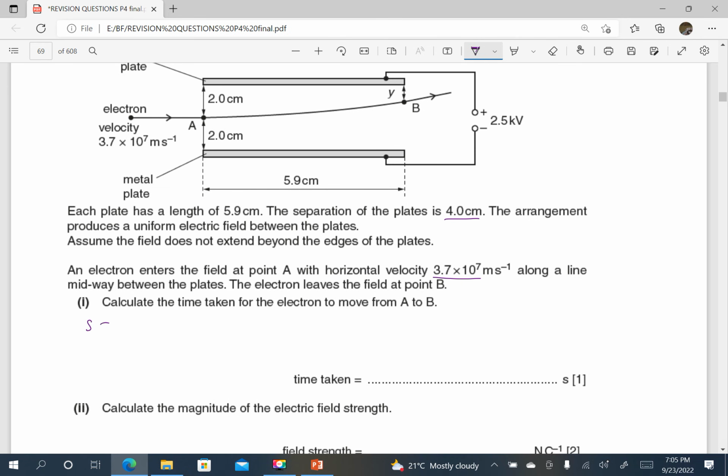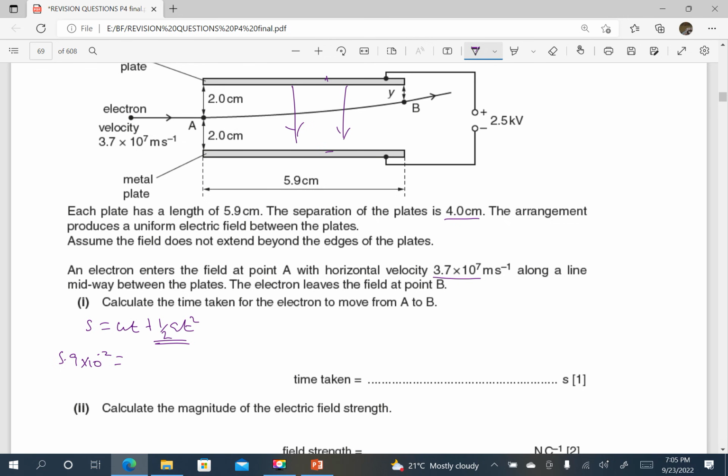From s equals ut plus a half at squared. Note that the field is vertical because the positive plate is up, the bottom plate is negative. The field is vertical downwards. There is no acceleration in the horizontal, so this part becomes 0. Then the length s is going to be 5.9 times 10 power negative 2.